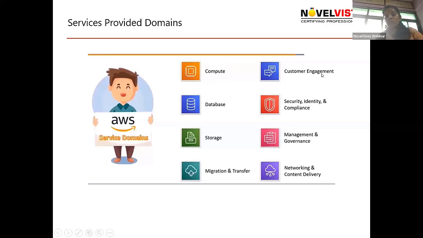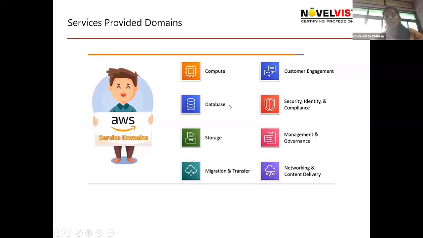Then it will provide customer engagement related services to increase customer engagement. Let's say if you want to perform email marketing, or send a notification for our product launches to the customers, that kind of thing will be done with the help of customer engagement services. Then AWS also provides database related services, where we can store our data. Then after that, security related services. It will also provide security, identity, and compliance services.